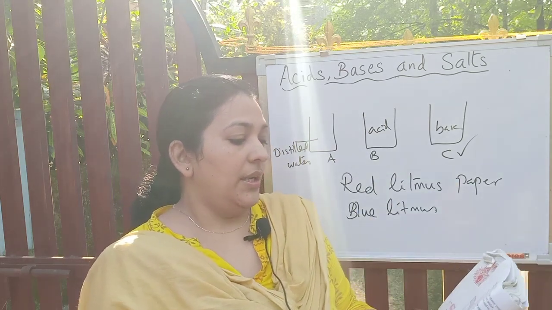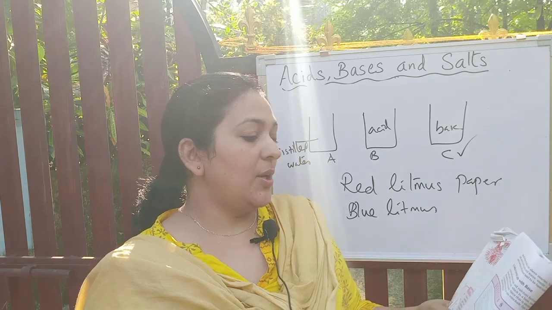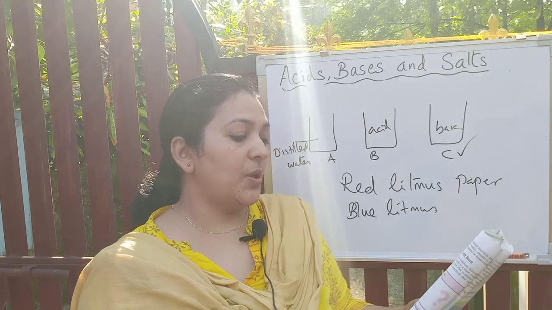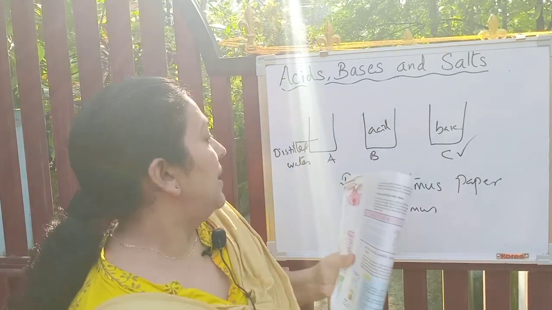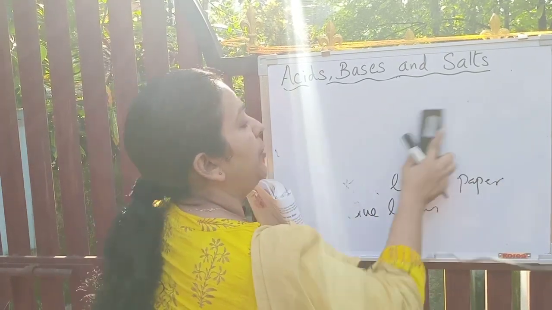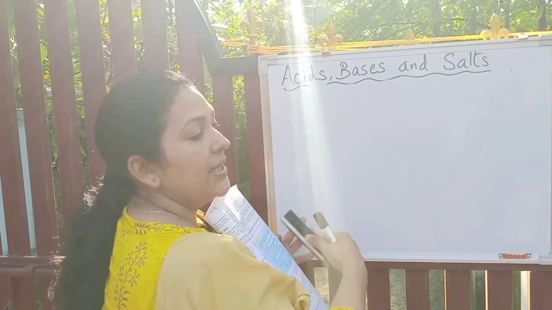Okay, then the third question. Metal compound A reacts with hydrochloric acid to produce effervescence. What is the meaning of effervescence? A gas is produced, isn't it? A gas is evolved.